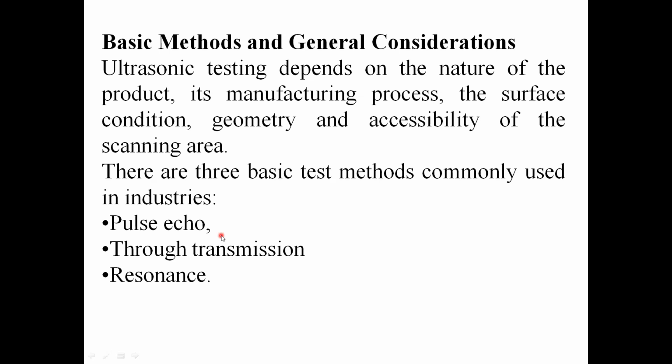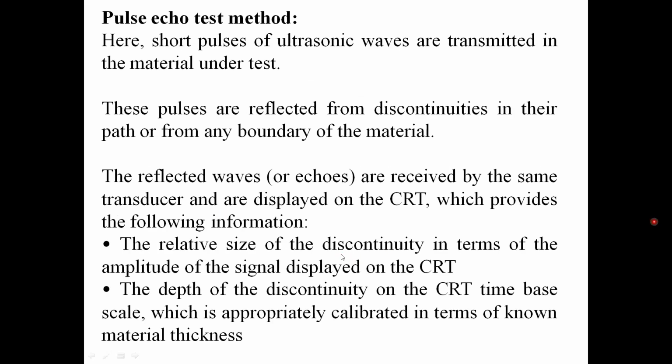Which method we have to choose for testing is decided by different parameters: the nature of the product, manufacturing process, surface condition, geometry, and accessibility of scanning. These things decide which method we have to choose for conducting the ultrasonic test. First method, pulse echo method.